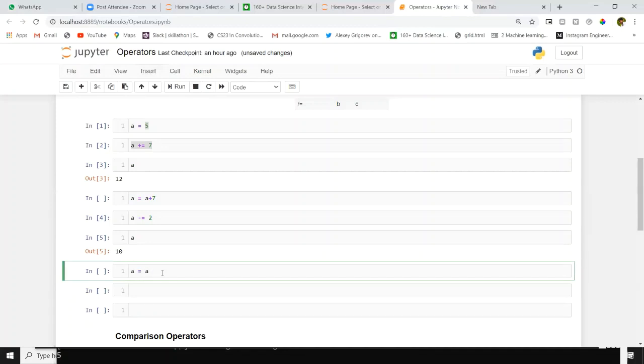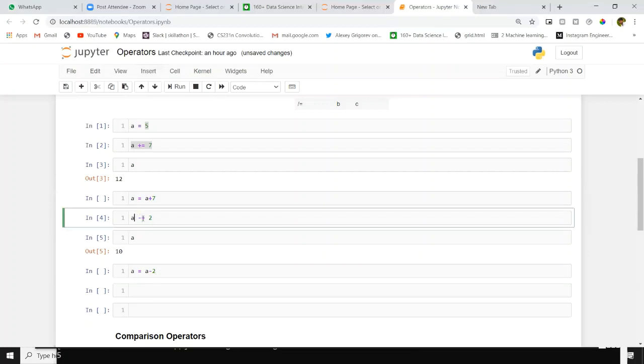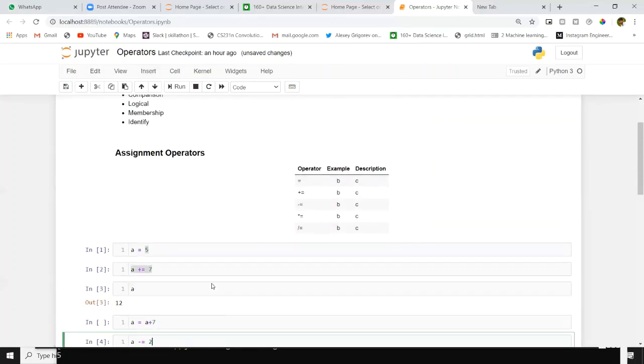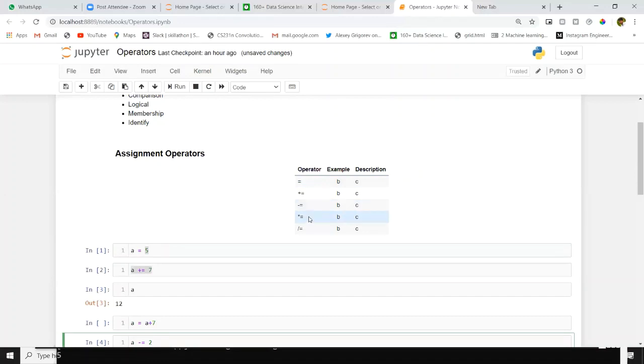A equal to a minus 2. This is the logic applied on the variable. This is the equal to symbol, like negative equal to. In the same way, we have multiplication and we have division.